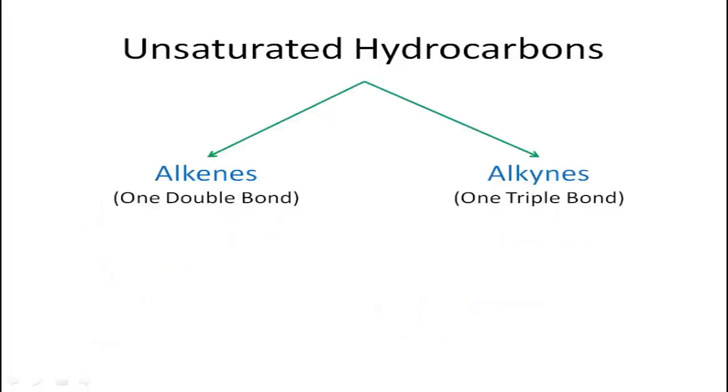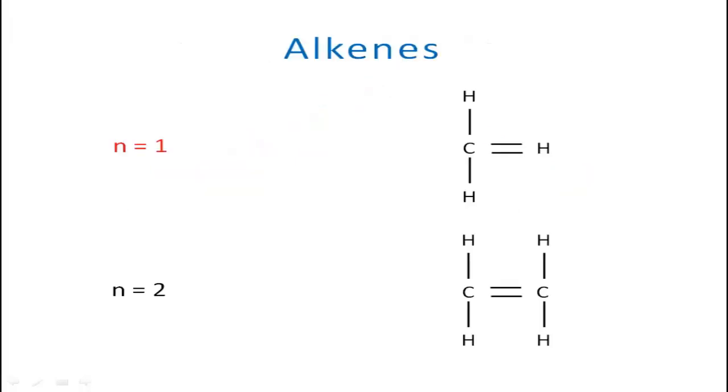Now, unsaturated hydrocarbons are divided into two, that is alkenes and alkynes. Alkenes have at least one double covalent bond and alkynes have at least one triple covalent bond. In alkenes, as we have seen, there is at least one double covalent bond, so N equals 1 is not possible. Practically and in real life, we cannot find it. Carbon and hydrogen cannot form a double covalent bond as hydrogen has only one electron in the outermost shell. So, methene is not possible.